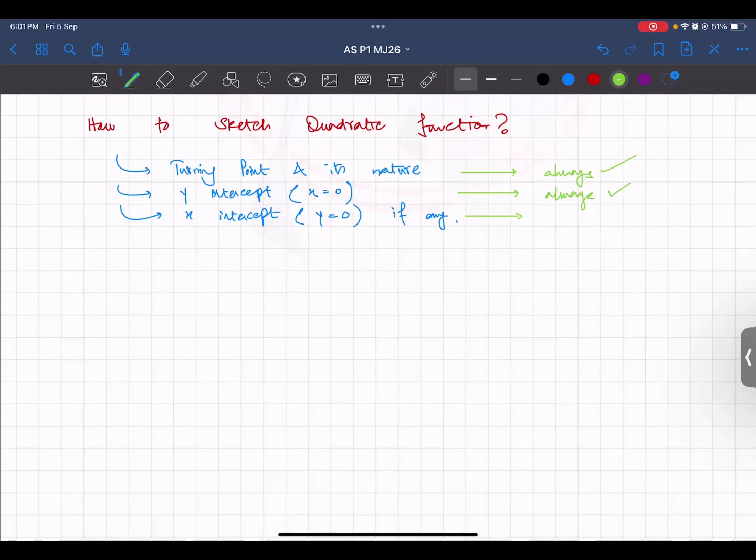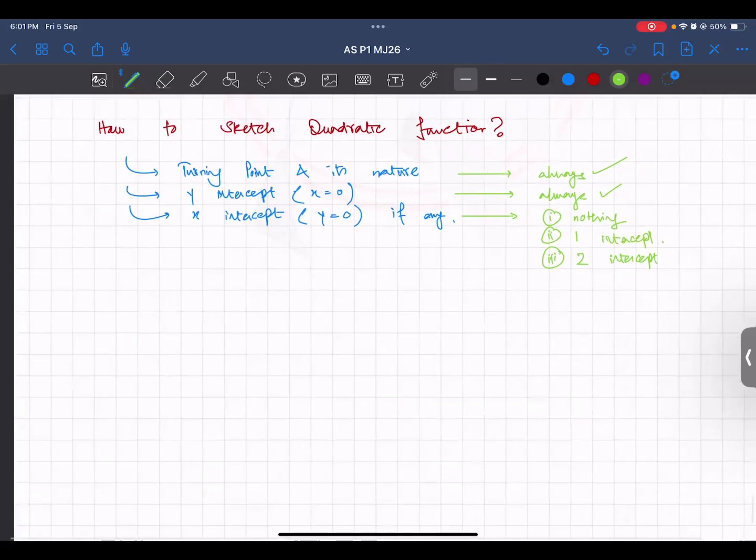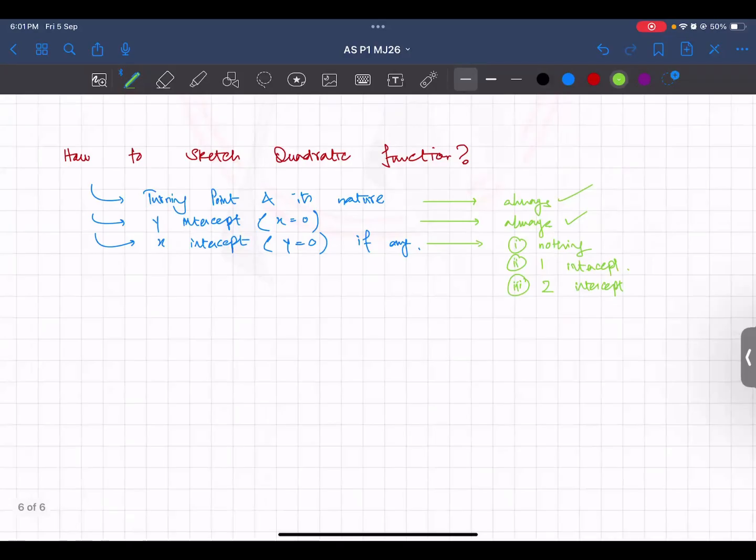There are three cases for your x-intercept. You will either have nothing, no x-intercept, only one, or you may get two intercepts. Now you know what to expect in a quadratic function or in a quadratic graph.